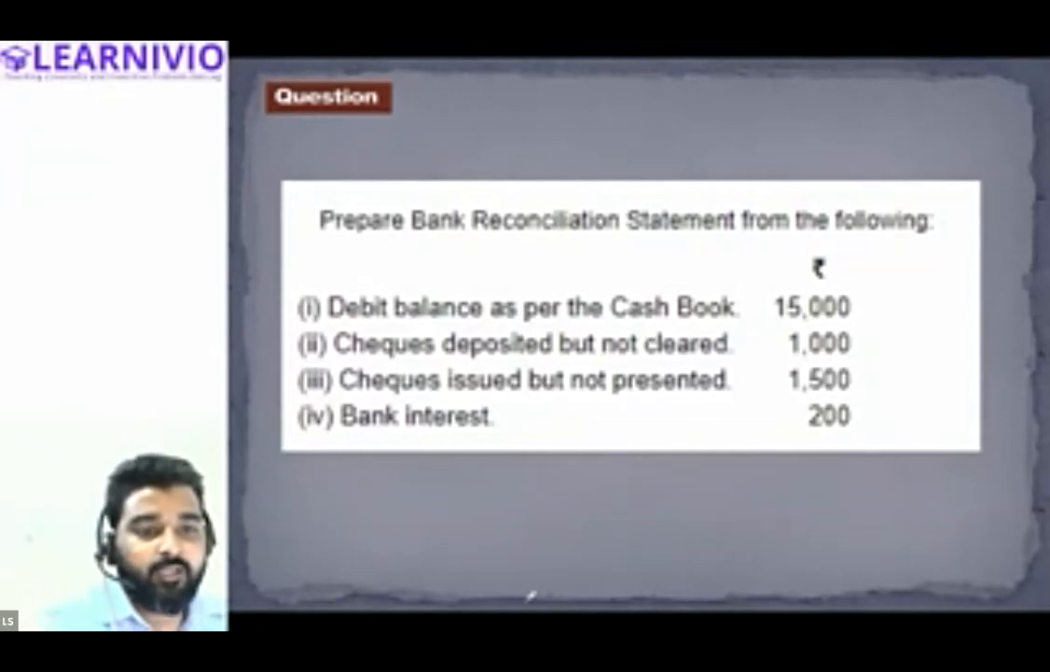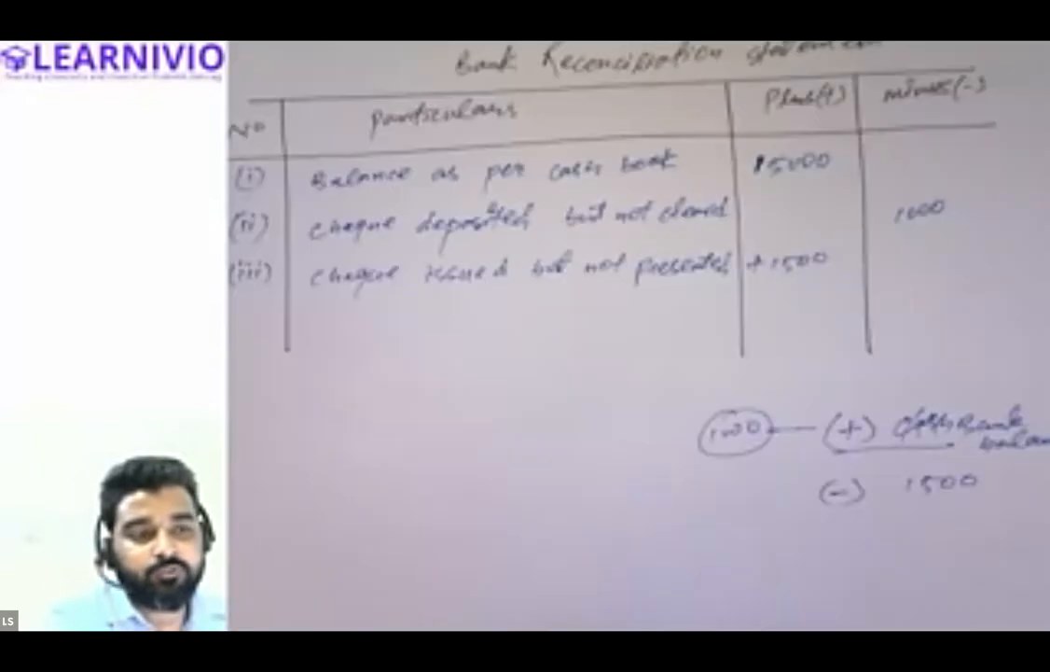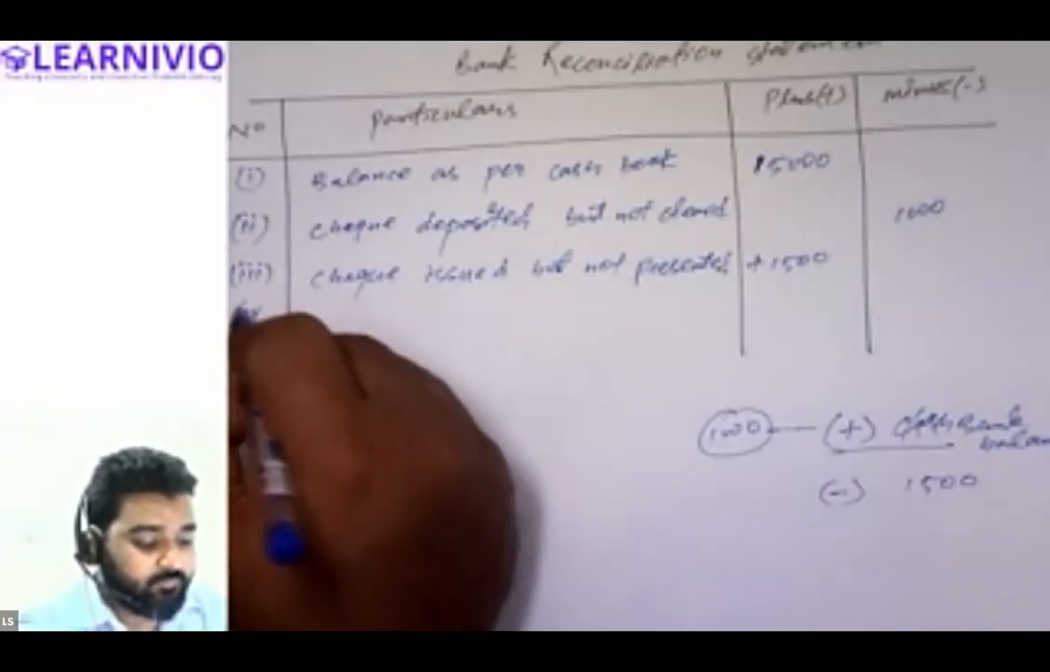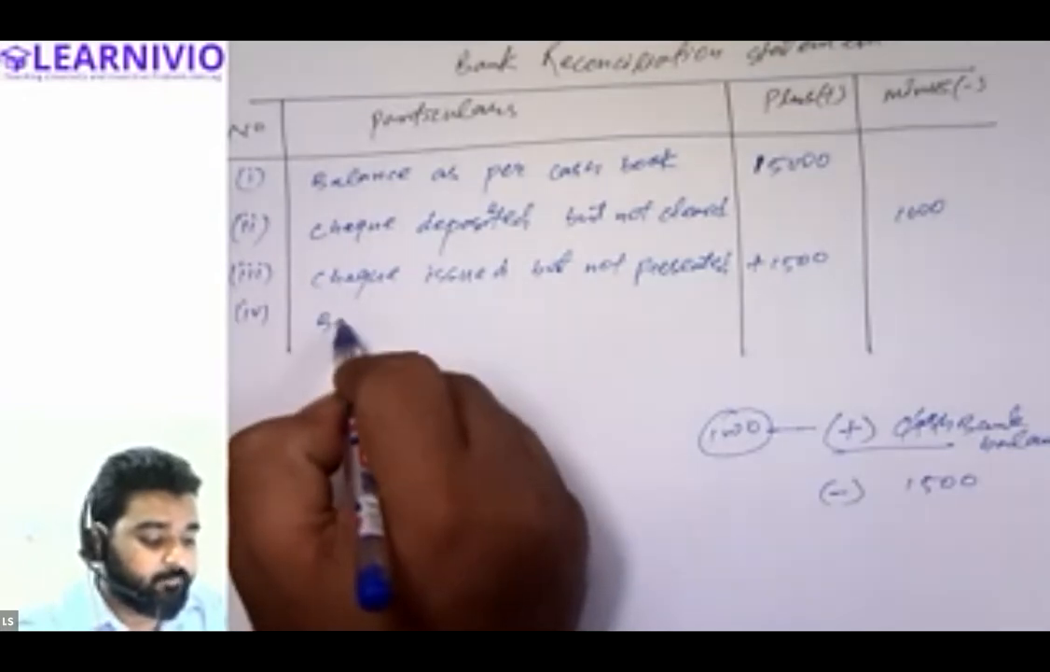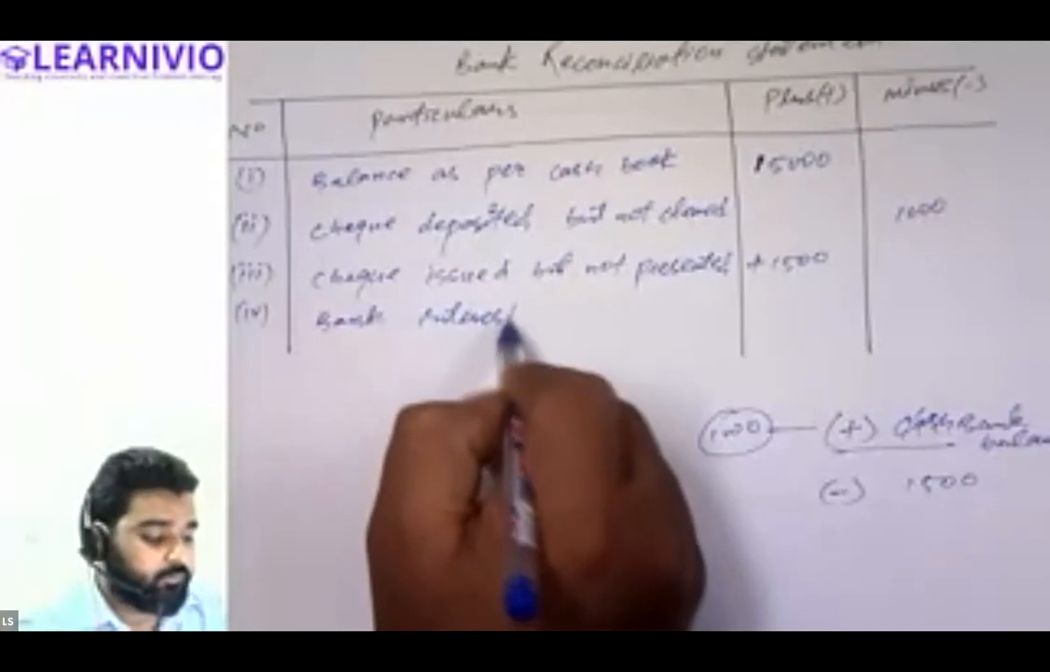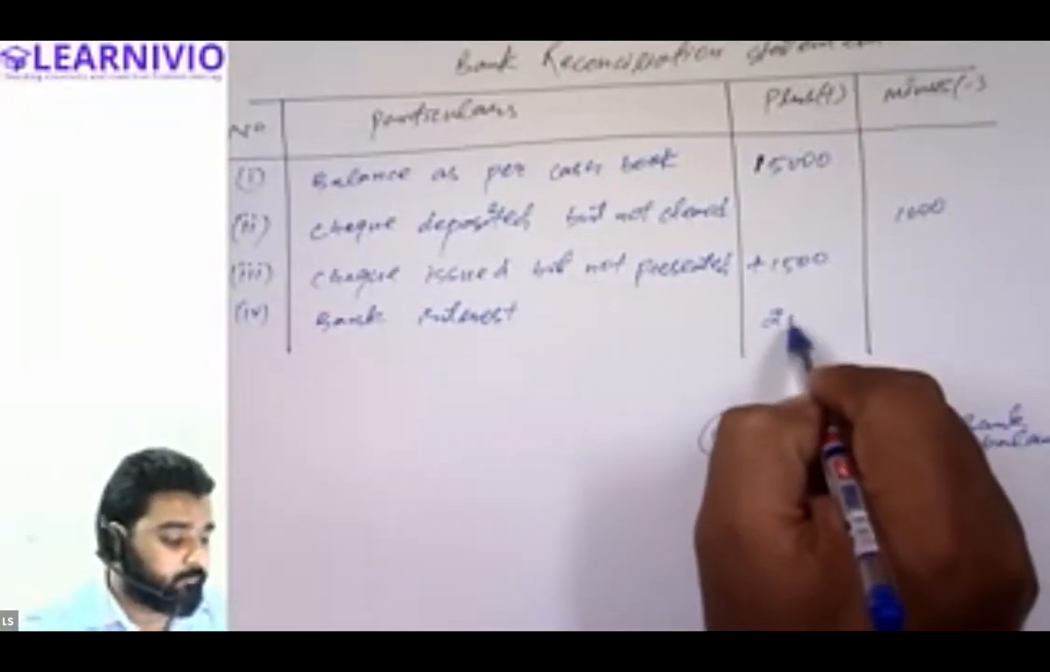And finally, bank interest of rupees 200. Bank interest basically means the bank is giving us an interest of 200. Tell me, the bank must have already credited this. Yes, the bank has already added this. So now we will have to add this. So bank interest 200 will be added.